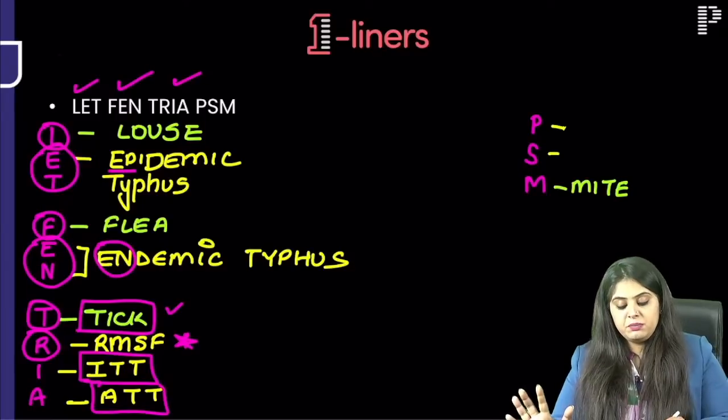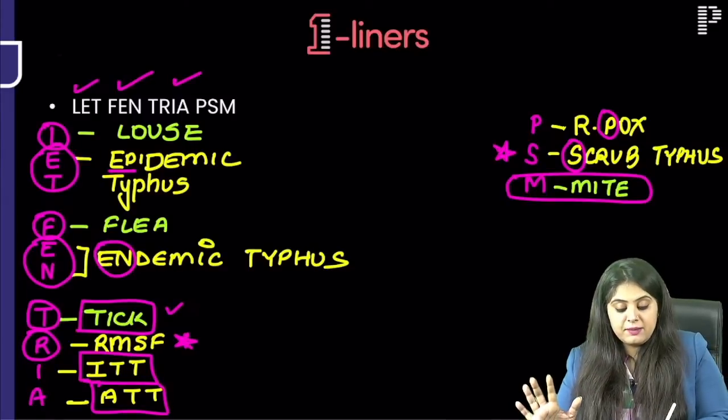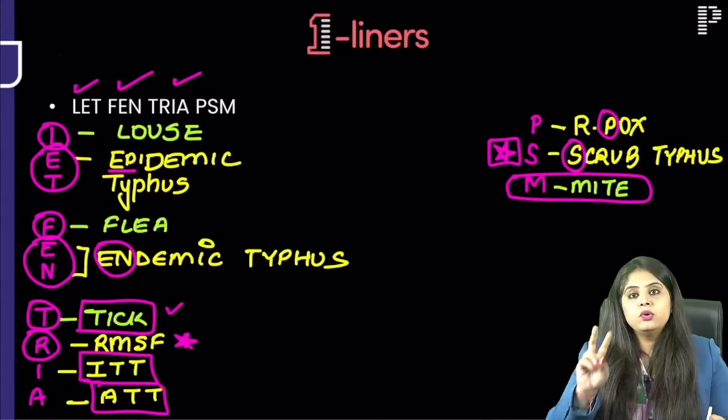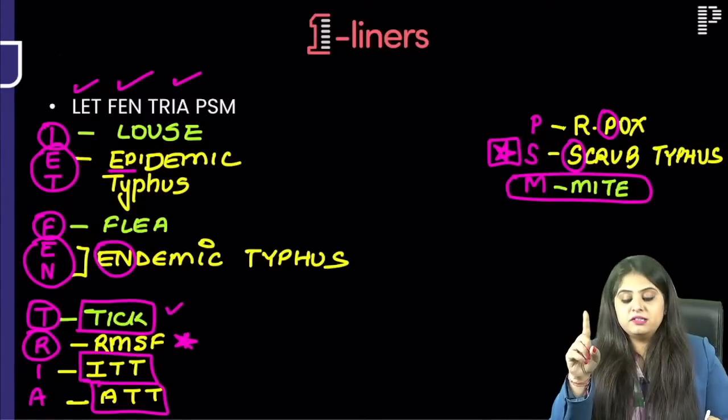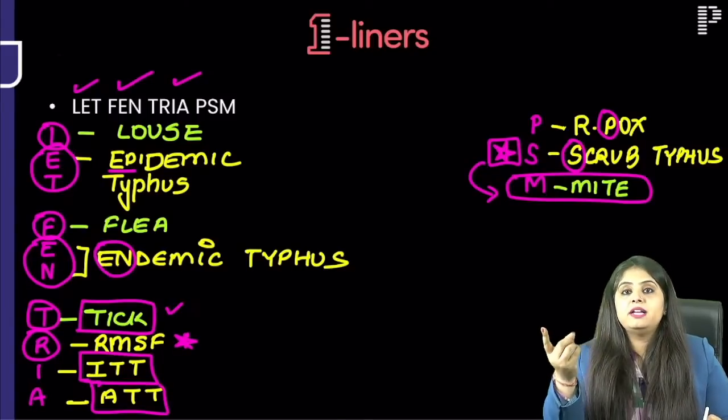Coming to the next one, PSM, mite. With mite, there are two. One is rickettsial pox, and the next one is scrub typhus. In the last FMG exam, this is a question that you got. Only two questions come on scrub typhus. Number one, scrub typhus is because of the bite of which vector? It is because of the bite of mite.